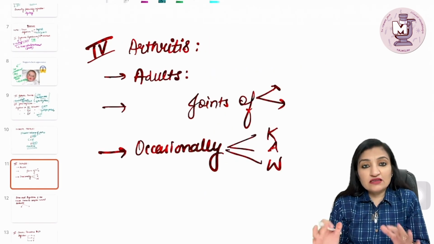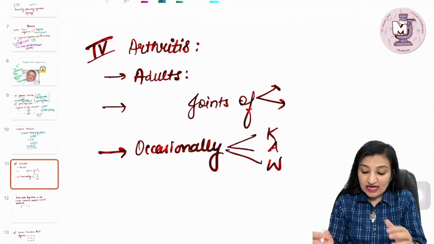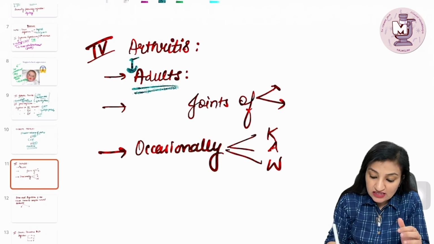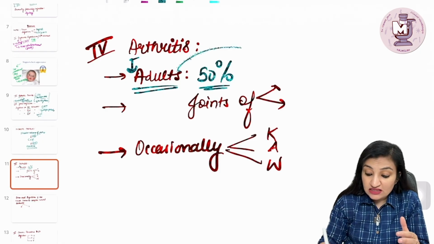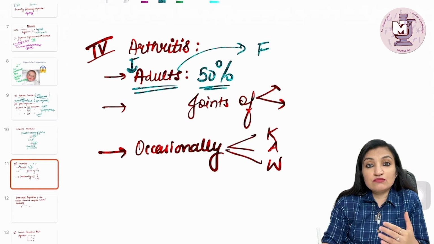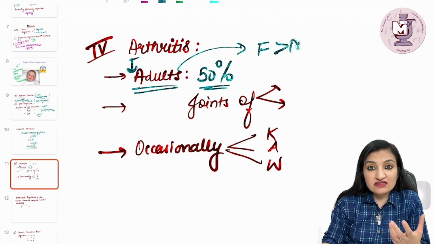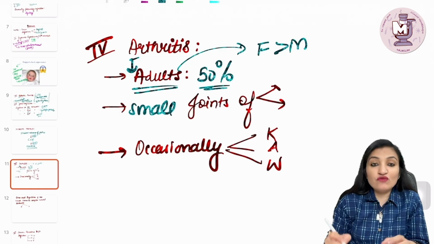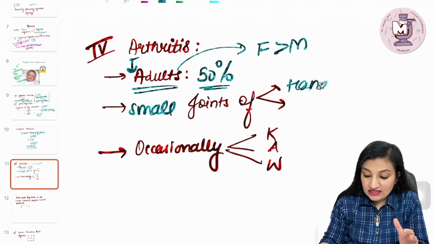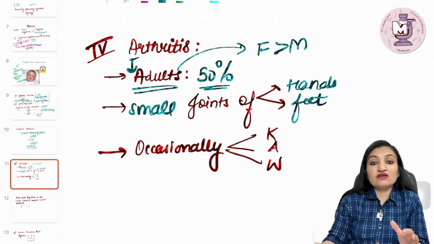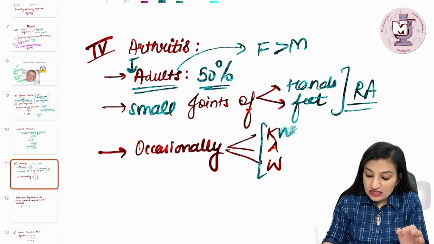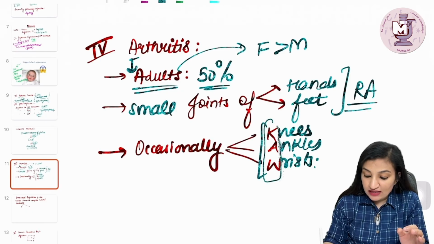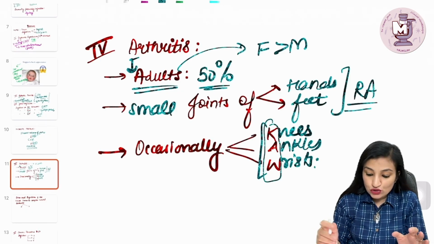Then the other infection which this virus can cause is arthritis. Remember, A for arthritis, A for adults. 50% of the adults infected by this virus can develop arthritis, and amongst these adults also, females are more commonly going to manifest arthritis as compared to males. And there is going to be involvement of usually small joints of hands and feet in a bilaterally symmetrical fashion, which in turn is going to resemble what? Rheumatoid arthritis. And occasionally, remember, knees, ankles, and wrists can be involved.